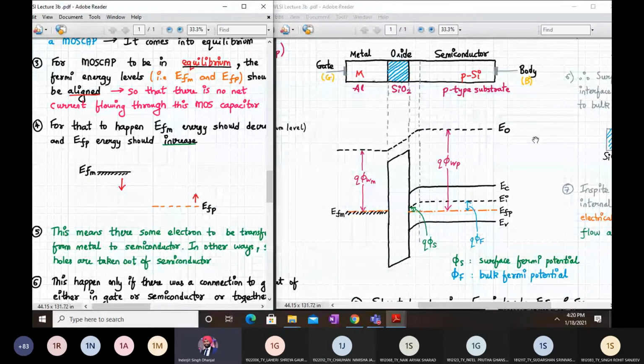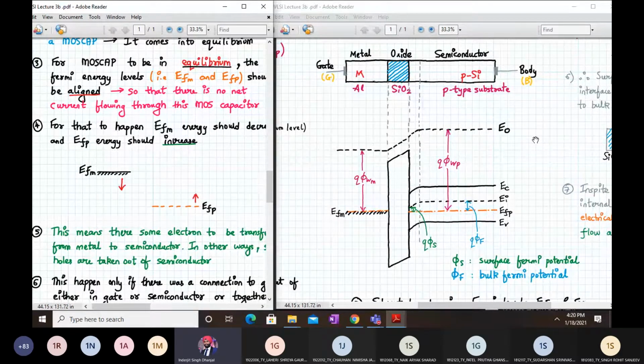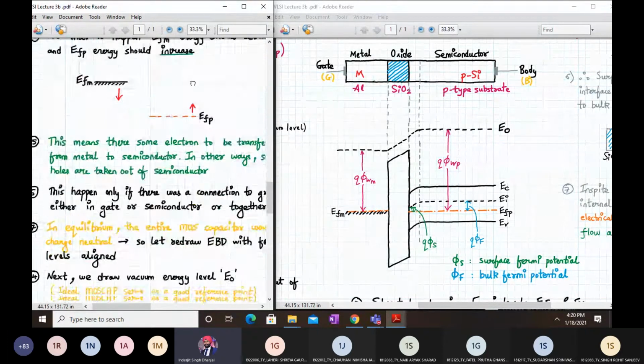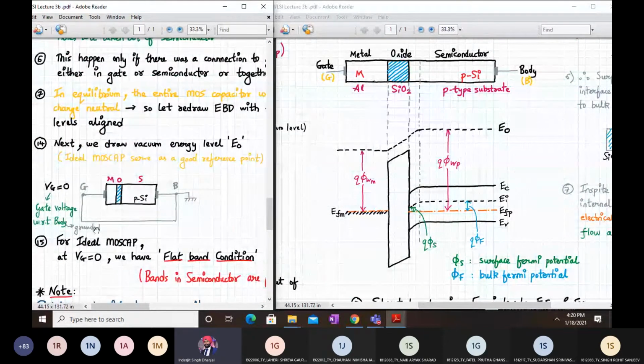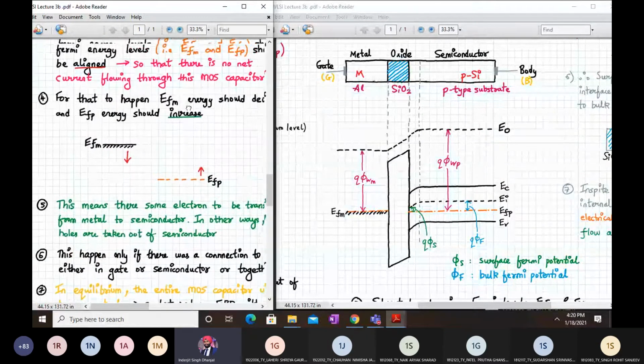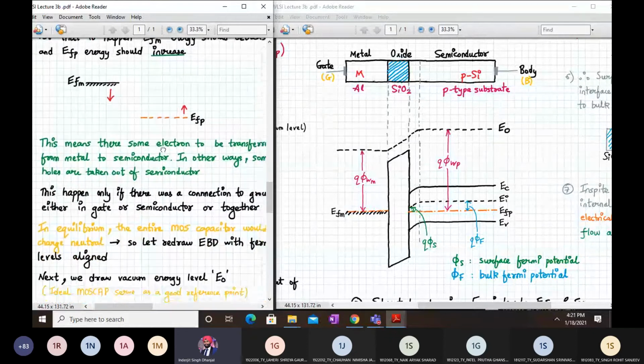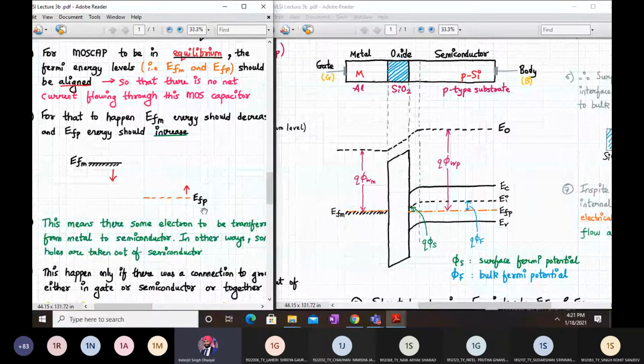This only happens if there was a connection to the ground either at the gate or the semiconductor or both, so it can hypothetically mean this situation. Either the gate or the body or the semiconductor are connected to the ground. Even if we do that, this should happen: the EFM should come down and EFP should go up.